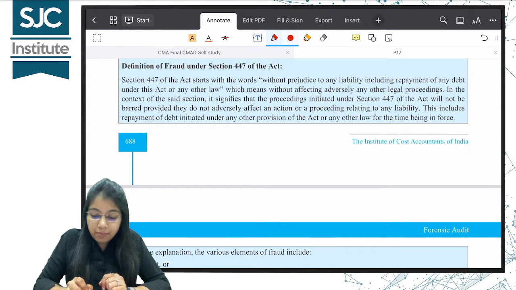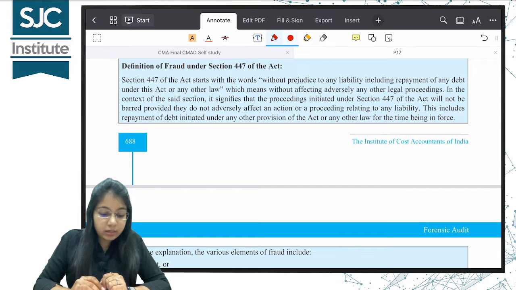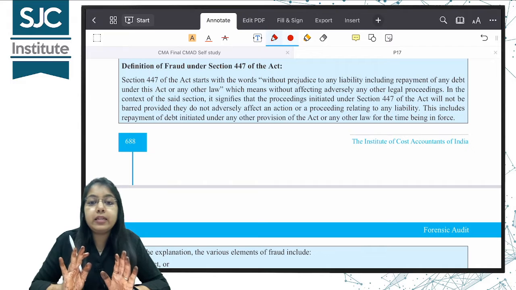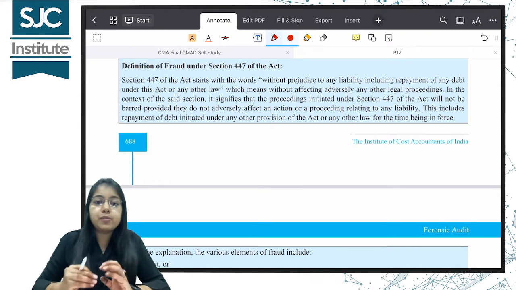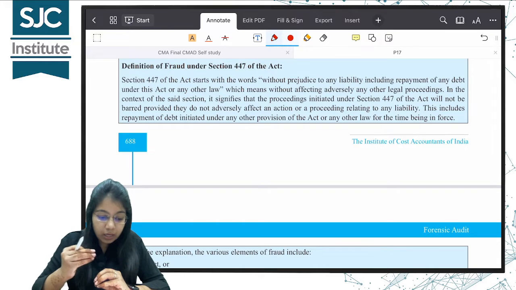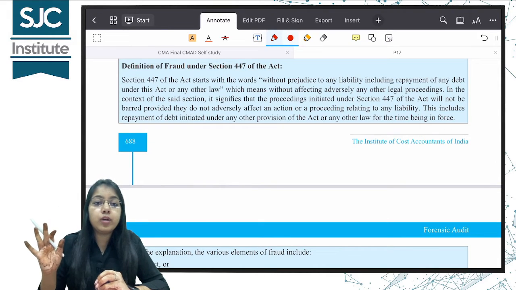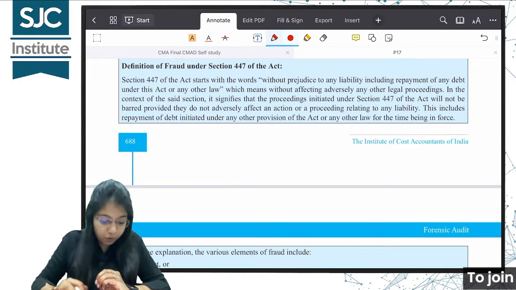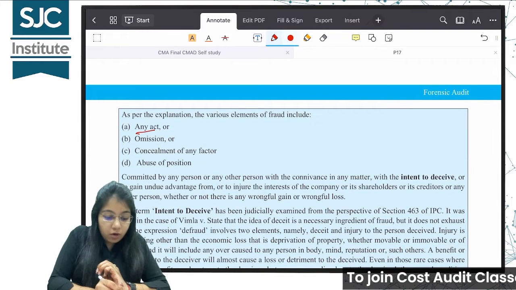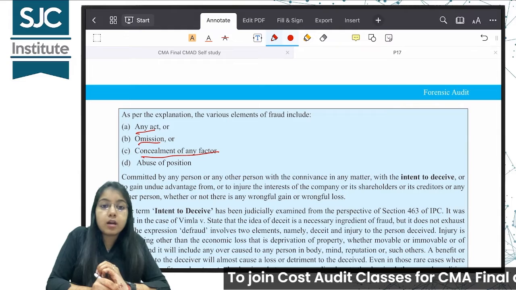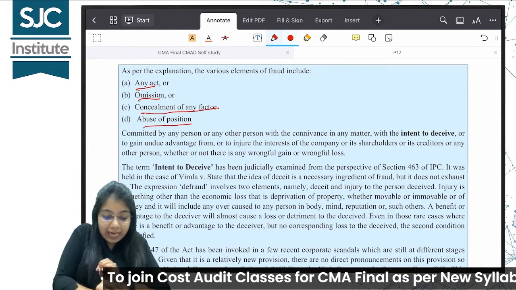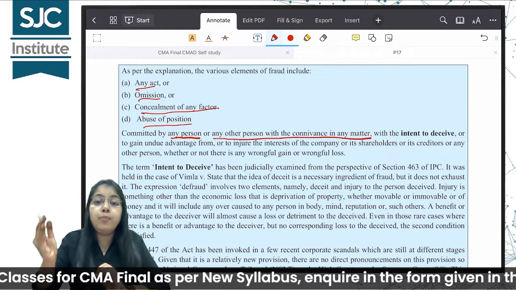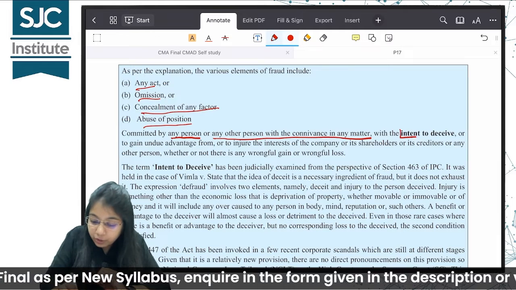Without prejudice to any liability, including repayment of any debt under this act or any other law. So इसका मतलब without prejudice मतलब without adversely affecting any other legal proceeding that's going on with respect to repayment of debt. With respect to repayment of that debt, if any other proceeding is going on in any other law or in this law, okay, without affecting that, I am saying that fraud is any act or omission or concealment of any fact, abuse of position, which is committed by any person or any other person with the connivance, with the help of any other person, with the intent to deceive.